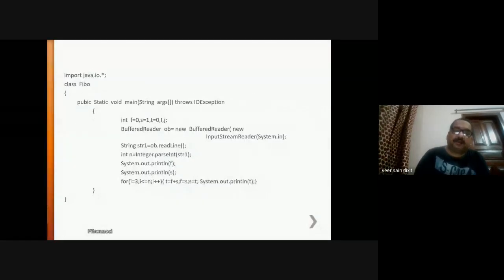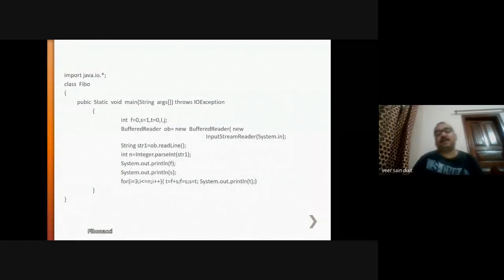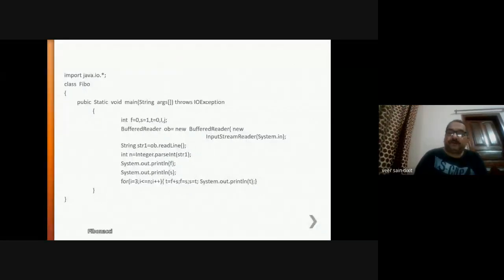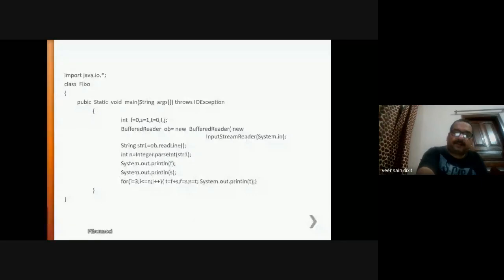After that, this loop will start from i equal to 3, and it will continue while 3 is less than or equal to n. Whatever the value of n is, up to which term you have to go, 4 terms, 5 terms. So now if the value of i is 3, the value of t, the third value, will be the first value plus the second value. The sum will be stored into t.